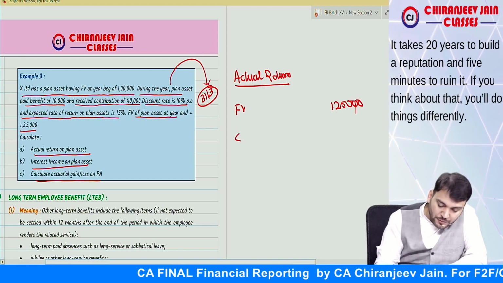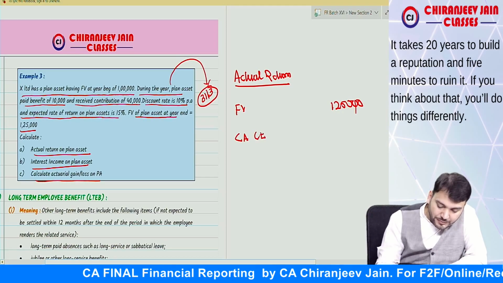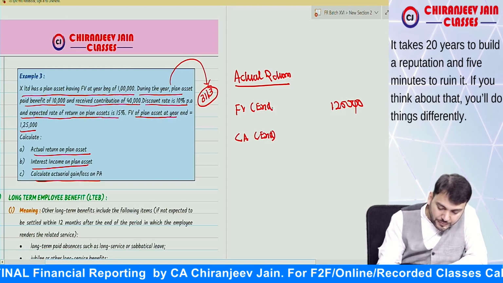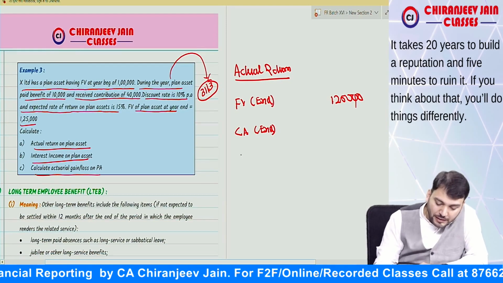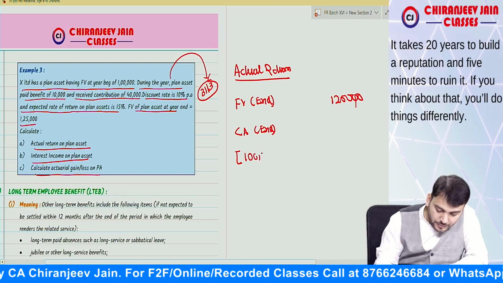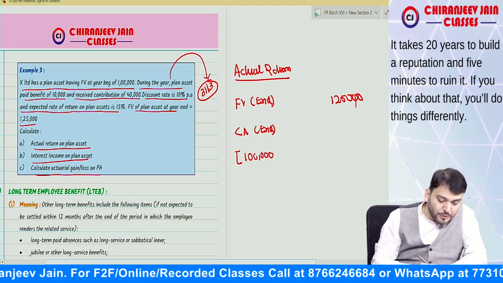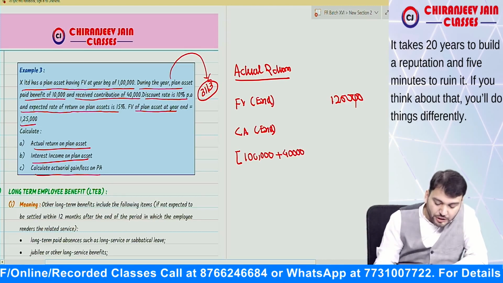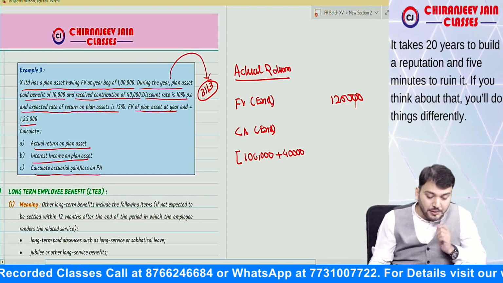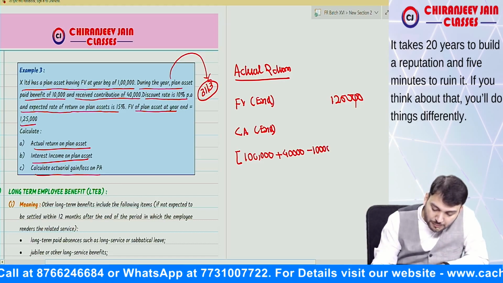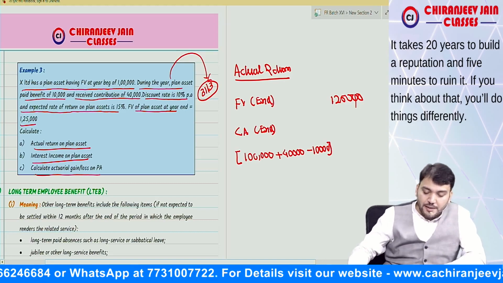1,25,000. Then we need to find out the carrying amount at the end. This is the fair value at the end. So the carrying amount at the end will be the fair value at the beginning, that is 1 lakh, plus contribution 40,000, minus 10,000, the benefit paid.